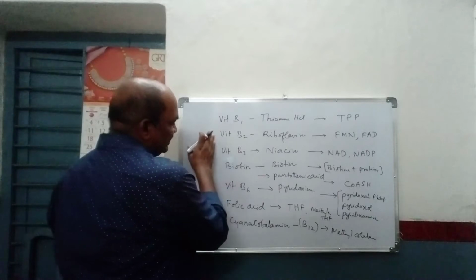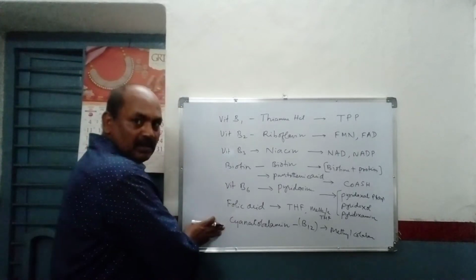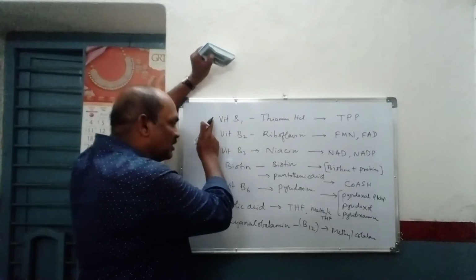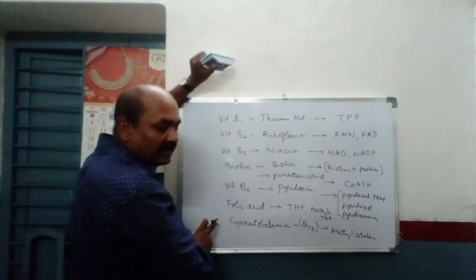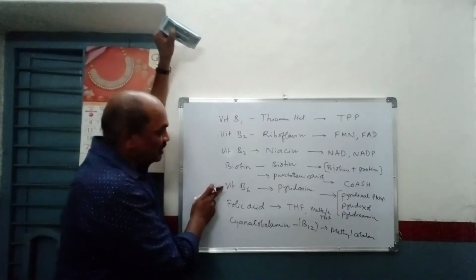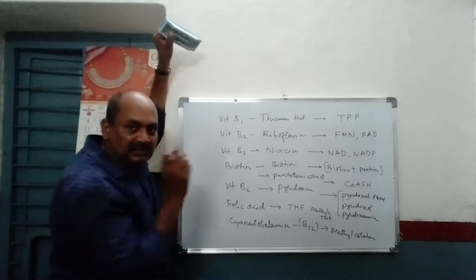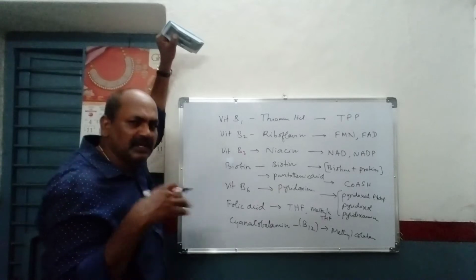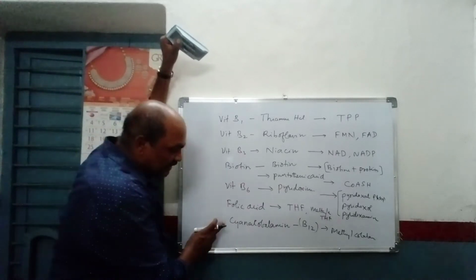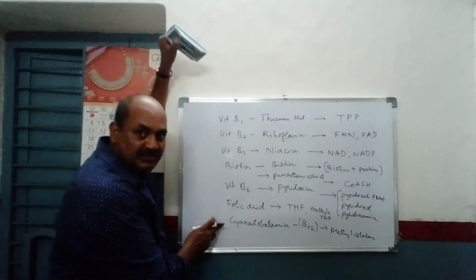Then these are all basically organic molecules, but one important point is they are not simple organic structures. For example, in the case of B6 and niacin, they are simple organic structures, so we can easily interpret and remember them. But cyanocobalamin is a complex structure.